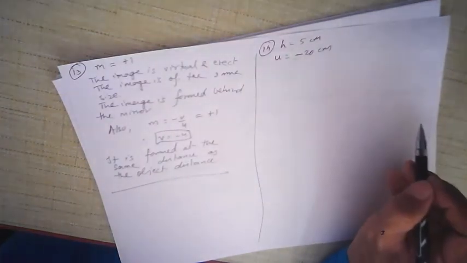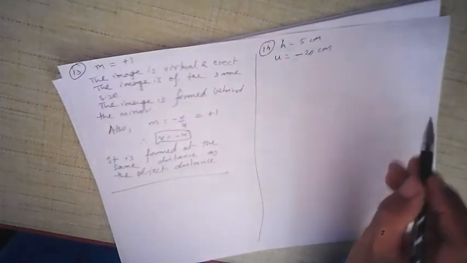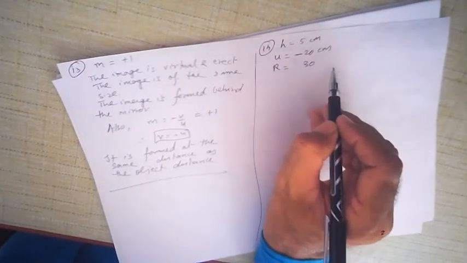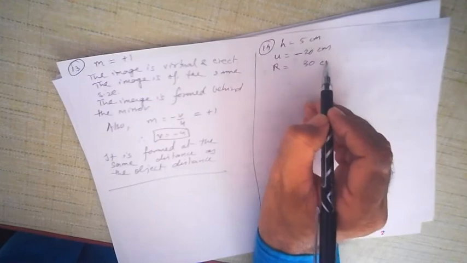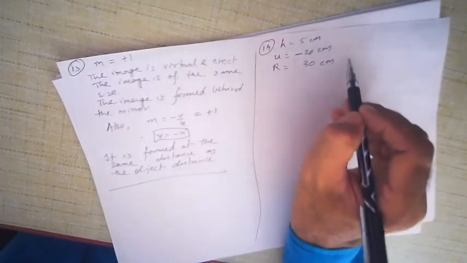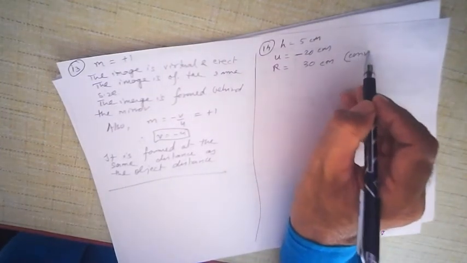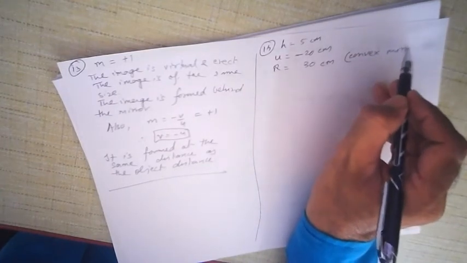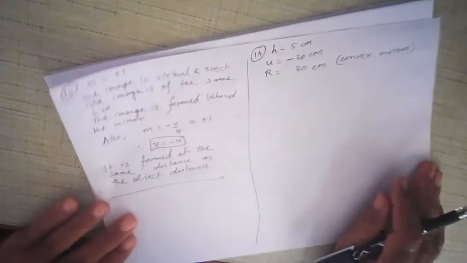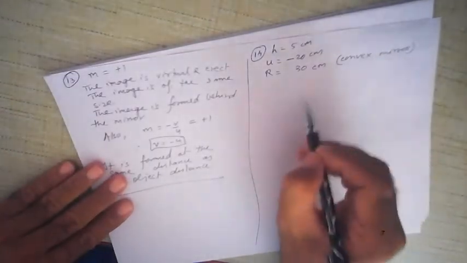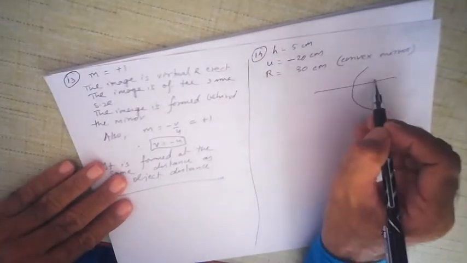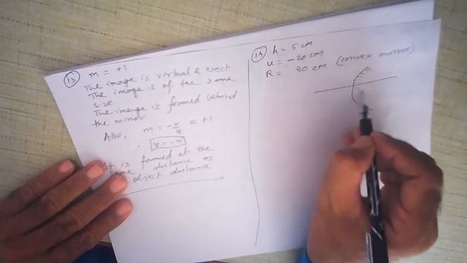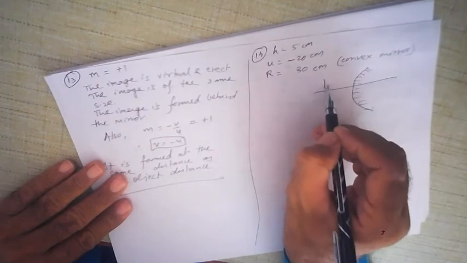It is placed 20 centimeters in front of a convex mirror of radius of curvature 30 centimeters. Remember, this is a convex mirror. For a convex mirror, this part is black in color and the object is placed here.